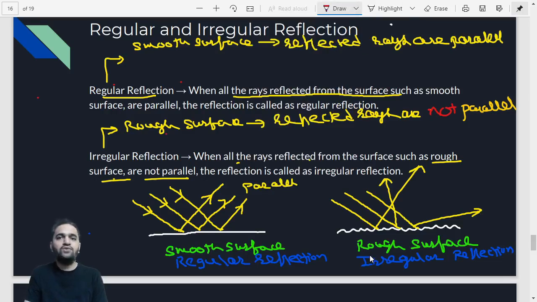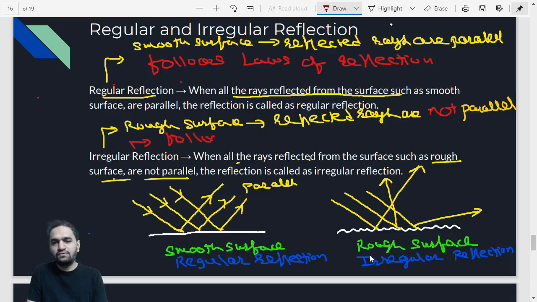Does regular reflection follow the laws of reflection, and does irregular reflection follow the laws of reflection? Actually, both of them follow the laws of reflection. This also follows the laws of reflection, and even irregular reflection will follow the laws of reflection. So I hope this point is clear that regular reflection will also follow the laws of reflection and irregular reflection will also follow the laws of reflection.